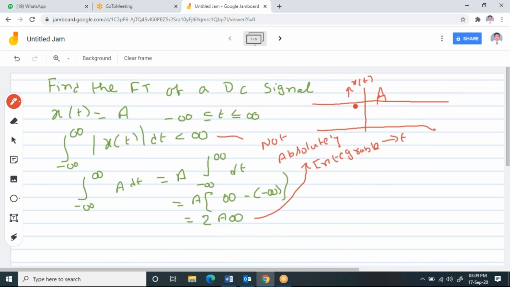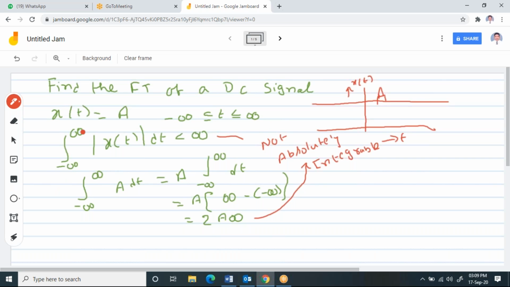So this is what my DC signal is. I am going to represent the DC signal by a mathematical equation: x of t equal to capital A, existing from minus infinity to plus infinity. Now, for the given problem, you need to identify whether the given signal or function will converge or not.